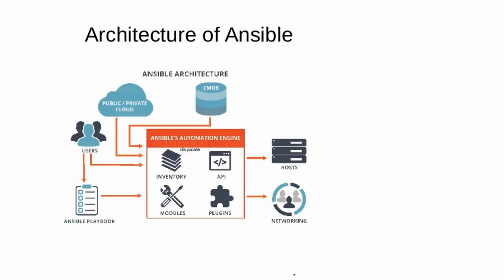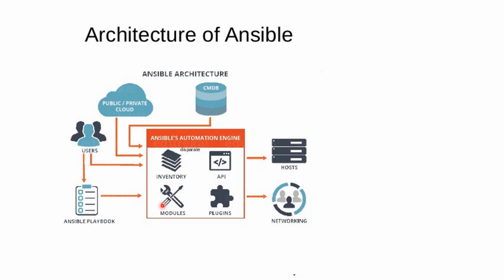So, architecture of Ansible. Here we have the Ansible automation engine. Inside the automation engine we have inventories, APIs, modules, and plugins. These are the components available. The user will prepare the playbook. From modules we pick the playbook. A playbook is a simple YAML script.